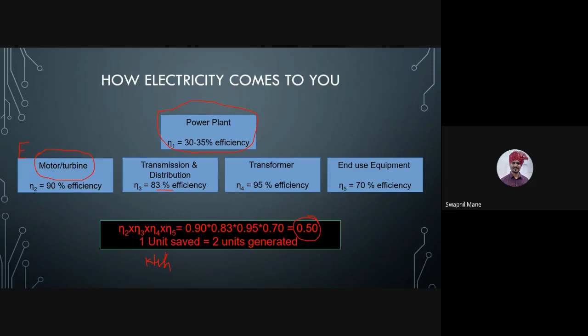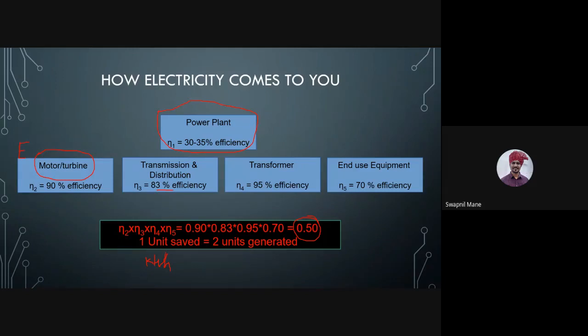But why will you switch off the 100-watt bulb? Can anybody tell me? You require the 100-watt bulb for studies, for your home, for lighting purpose. So your requirement is there, and you will not switch it off. So what can be the option? The option will be to replace the 100-watt bulb with a lower power consuming bulb, but that should give you the same efficacy. That means the same purpose.